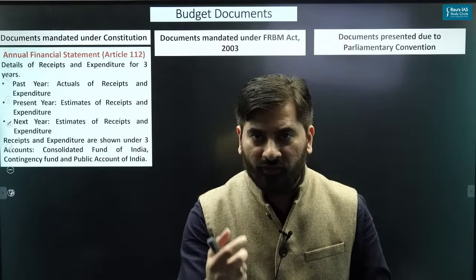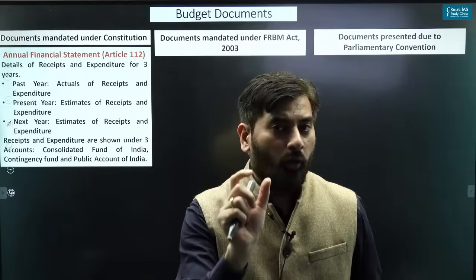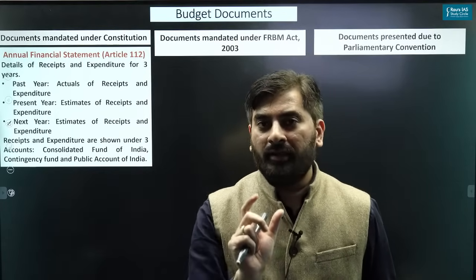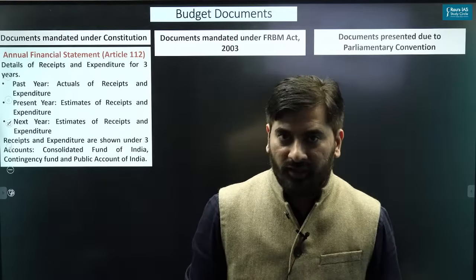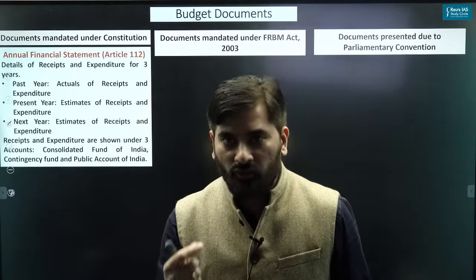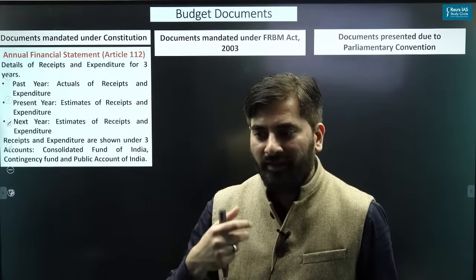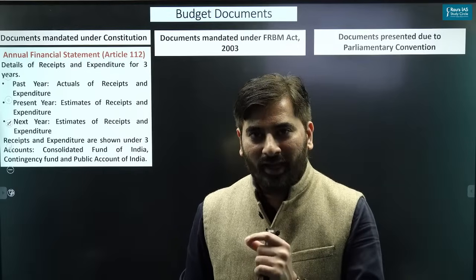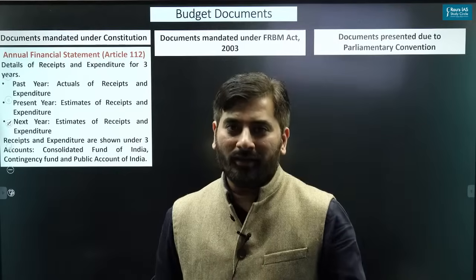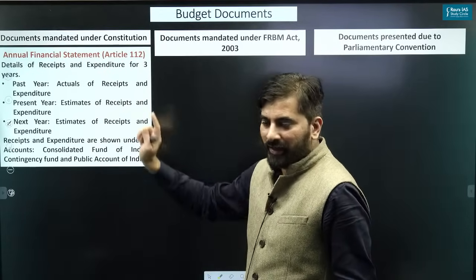I hope most of you must have heard about this. It is presented in accordance with Article 112 of the Indian Constitution. When you look at the word annual financial statement, the word is a misnomer because you might think that the government is providing the details of receipts and expenditure for just 1 year. It is not for 1 year, it is for 3 years, as you can see very clearly.